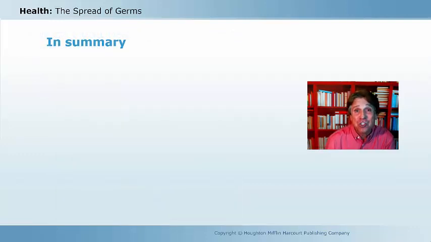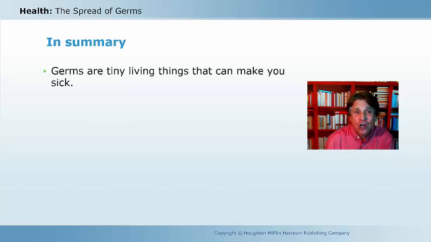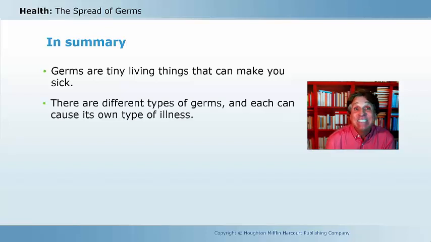So there you have it. A lesson on the spread of germs. In summary, germs are tiny living things that can make you sick. In fact, they are so tiny that we need a microscope to observe them. There are different types of germs, and each type of germ can cause a different type of illness.